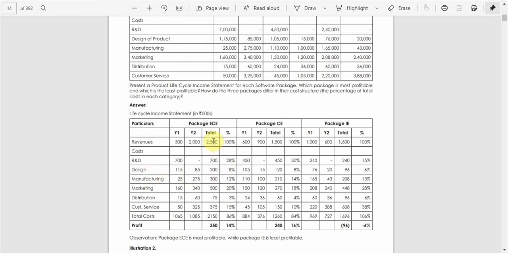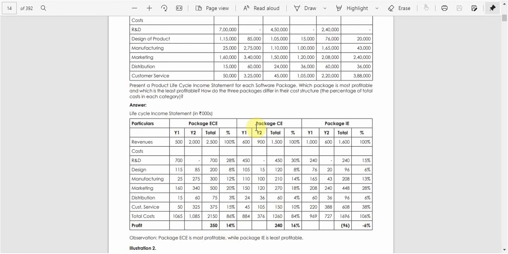It is like 200 by 2500. You can arrive at 8%. Like that, we can calculate the percentage of that. So, if it is the profit, it is 350 by 2500, which comes to around 14%. So, this is the profit for the package ECE.